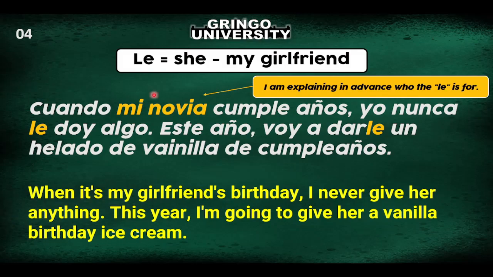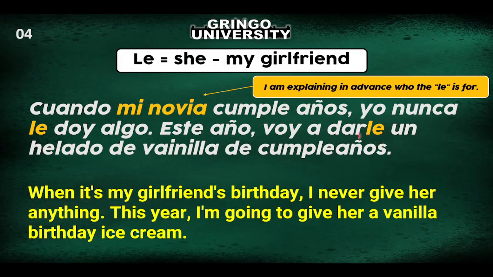So who's going to be the recipient? My girlfriend. That's why I have to put le. In this case, she's not receiving anything because I don't give her anything. So you have to put this le because I'm talking about her. She will be the recipient or the not recipient. But this year, I'm going to give her an ice cream for her birthday. So that's why I have to put le. Voy a darle. This le is showing me that my girlfriend is going to receive something.